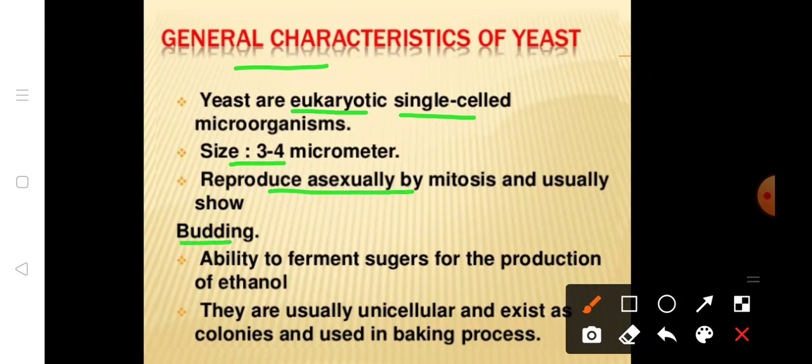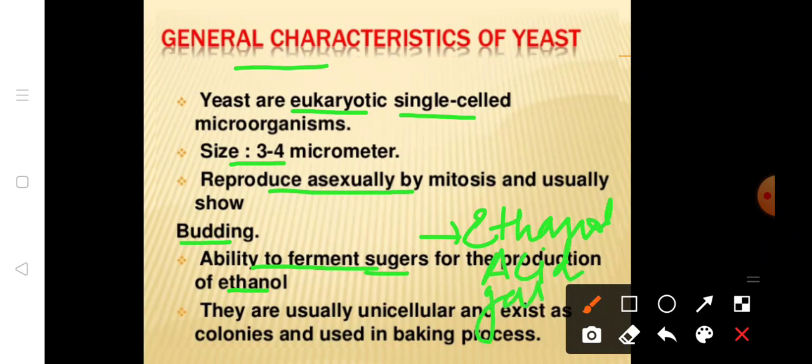They have the ability to ferment sugar for the production of ethanol. Yeast can ferment sugar, such as carbohydrate, into ethanol, acid, and gas.